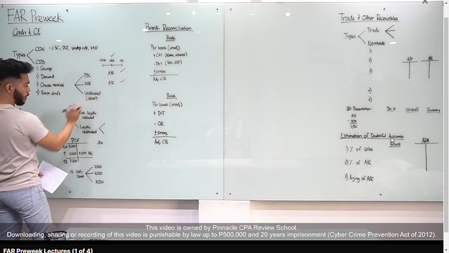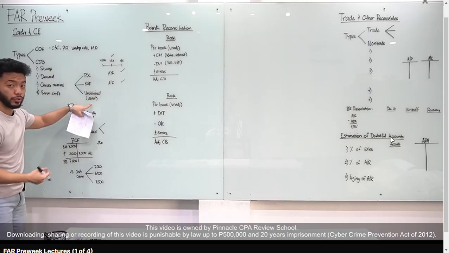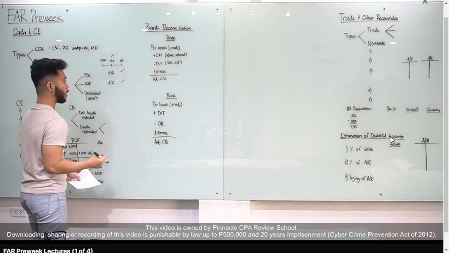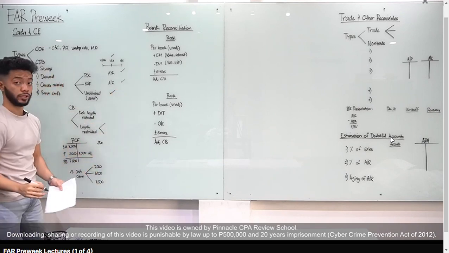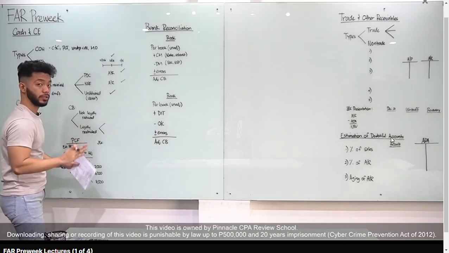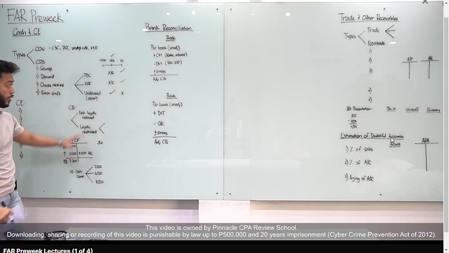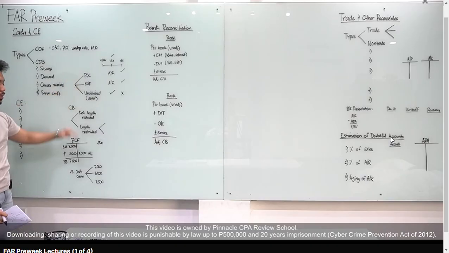Now, kapag naman undelivered check, point of view tayo ni issuer. So tayo nag-issue, for example, kay supplier, kapag undelivered yan, hindi pa natin nabibigay kay supplier, it's still part of our cash in bank. Alright? Sir, kailan siya mawawala sa cash in bank natin? Kapag na-deliver na natin and na-encash ni supplier. For example, January 5. So ingat ka dito: post-dated check, NSF, and undelivered check.